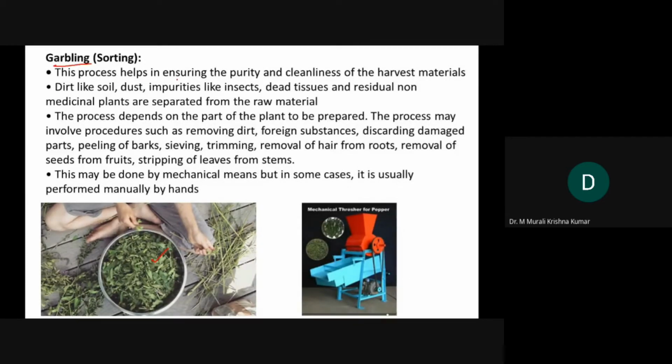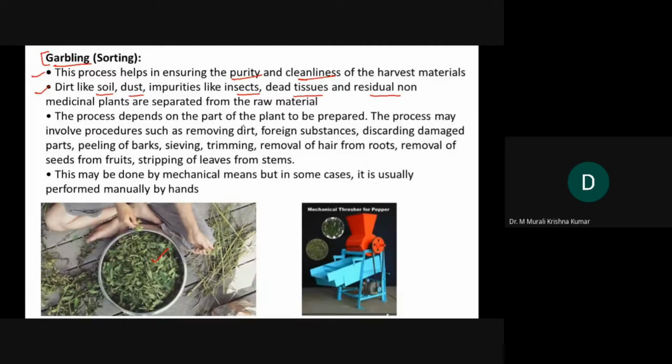This process helps in ensuring the purity and cleanliness of the harvested materials. Dirt like soil and dust, and impurities like insects, dead tissues, residues, and non-medicinal plants are separated from the raw materials. So these are the two key steps in this processing event.